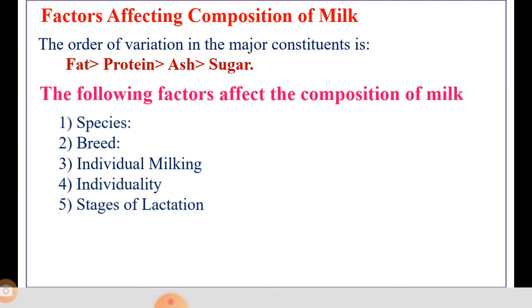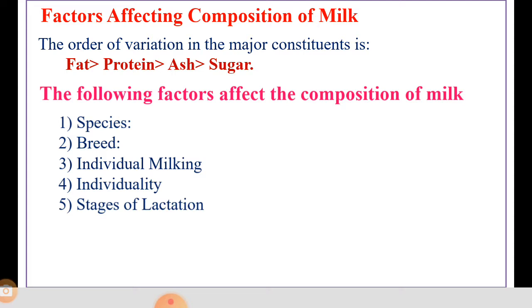In Sindhi cow, Sindhi is our Indian breed, the fat percentage is 4.65 to 6%. And in Gir cow, Gir is also our Indian breed, the fat percentage is 4.54 to 5.76%. So this factor, the individuality of that particular animal, is also responsible for composition of milk.